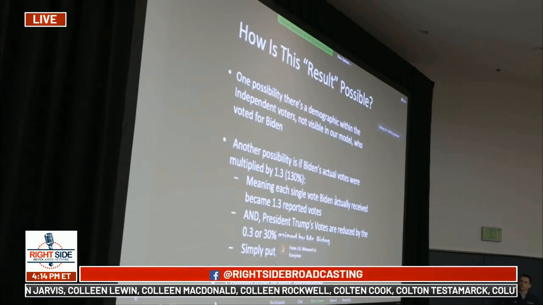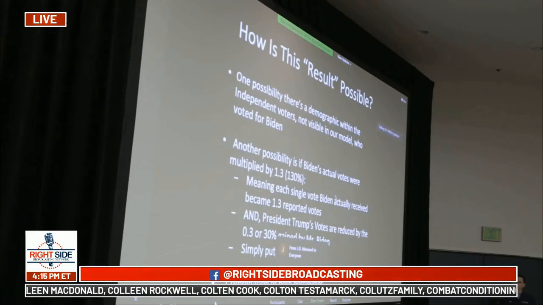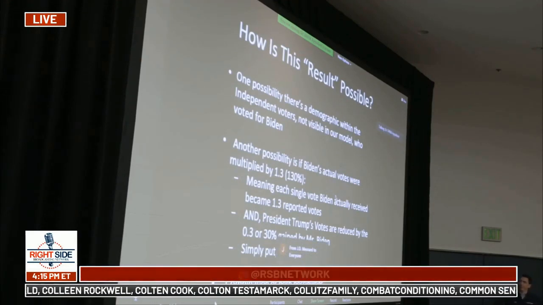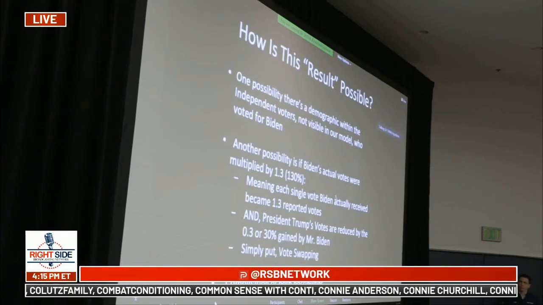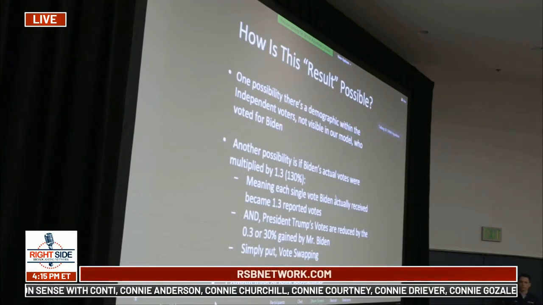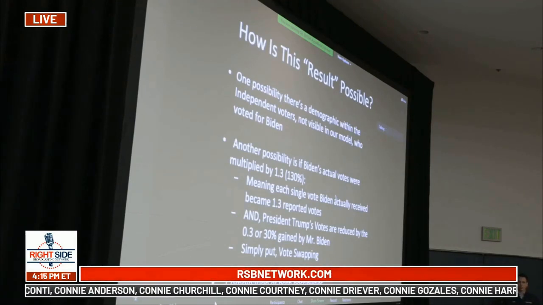Basically, the president's vote is linked to the vote that Mr. Biden got. So if Biden got 100 votes and his went up by 1.3, which means 30% of the votes were reduced that would go to President Trump. So basically, votes are being eaten from President Trump and handed over to Mr. Biden. That's the only way, one possibility of explaining.